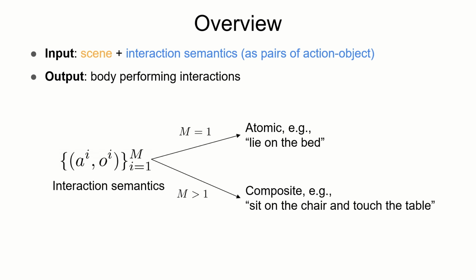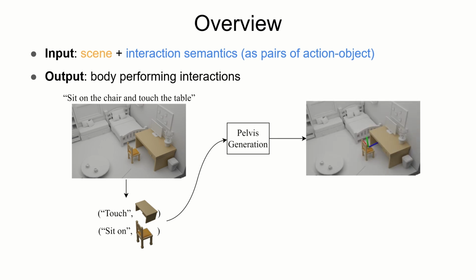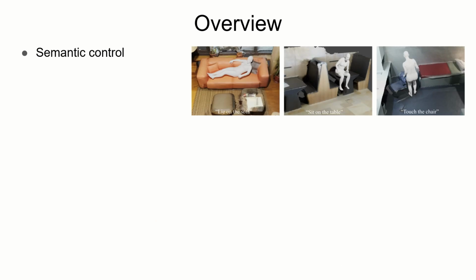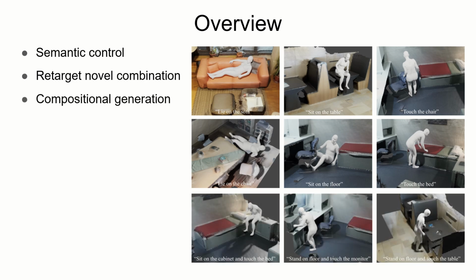interactions. Our method COINS first generates the body pelvis frame, which corresponds to where interactions occur. With the pelvis frame, COINS then generates the detailed body performing specified interactions. COINS can generate human-scene interactions with semantic control, retarget actions on novel combinations with objects, and compose atomic interactions to